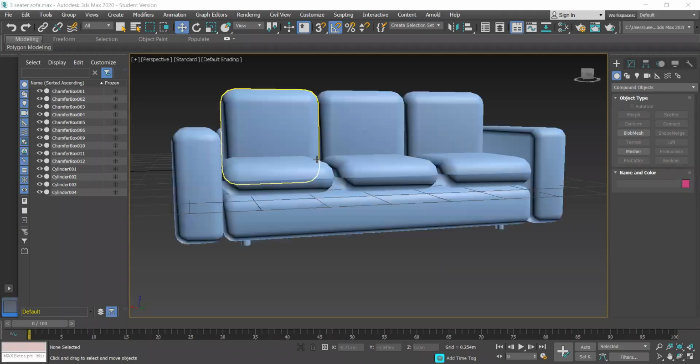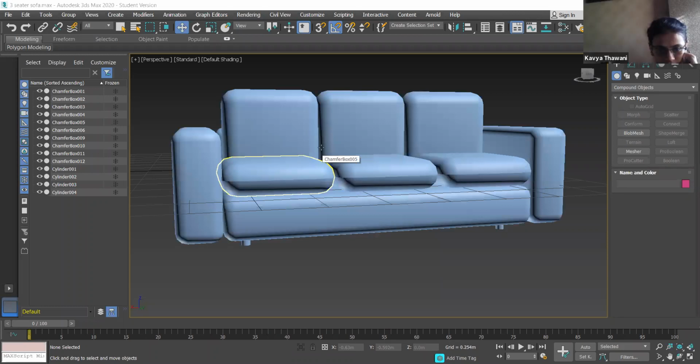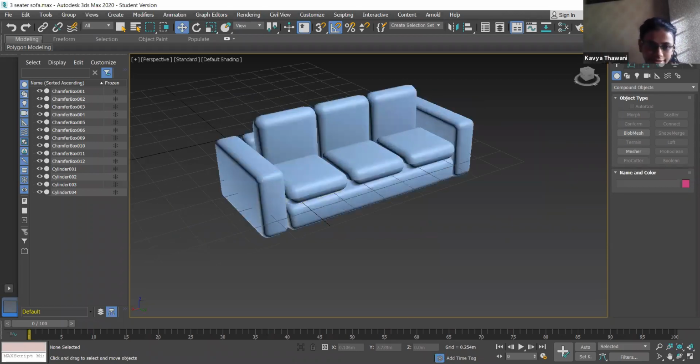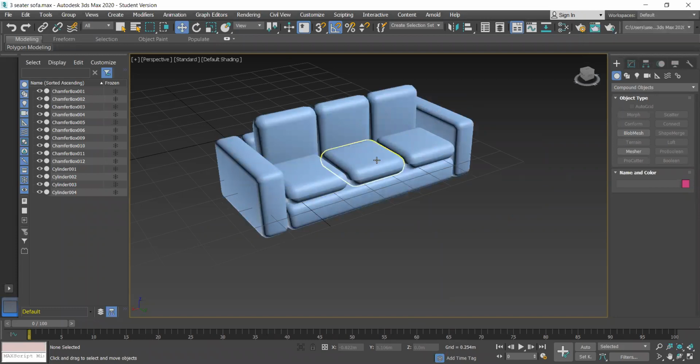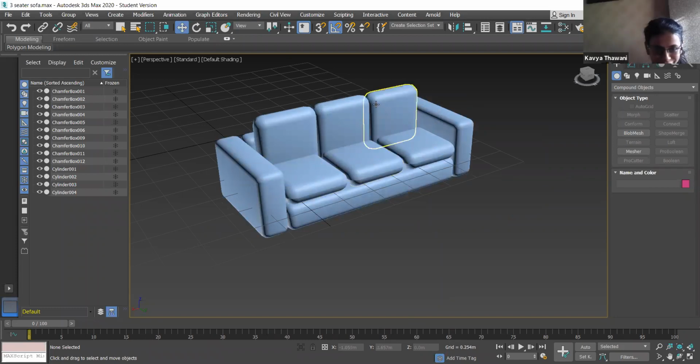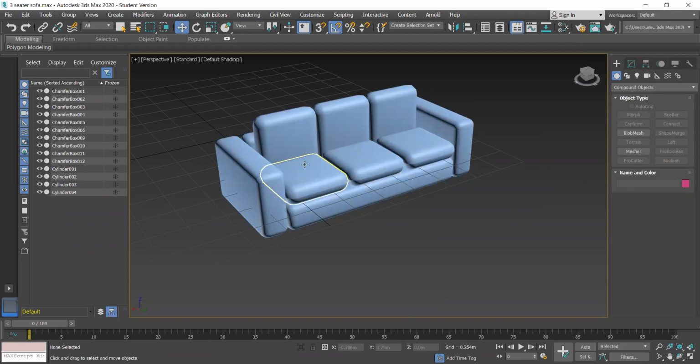Can you see, Kavya? Just a second. Yes, I'm able to see. Okay, so I made this. Is it right? Yes, you have done very nicely. It's perfect. Thank you. But actually, I faced a lot of problems while doing this.